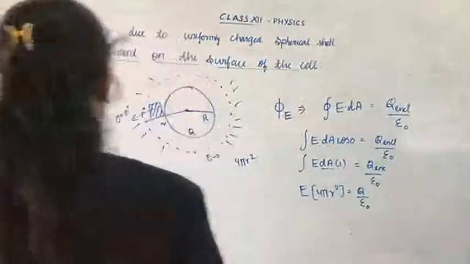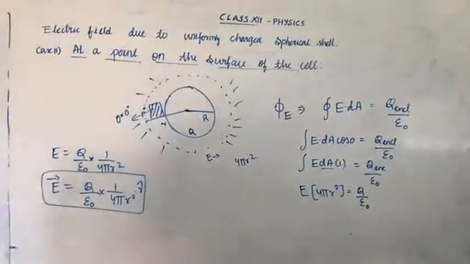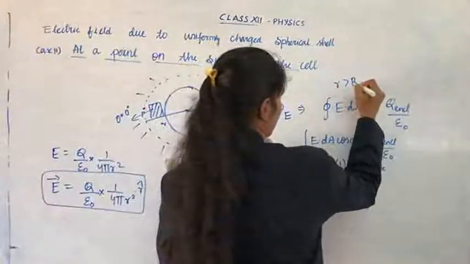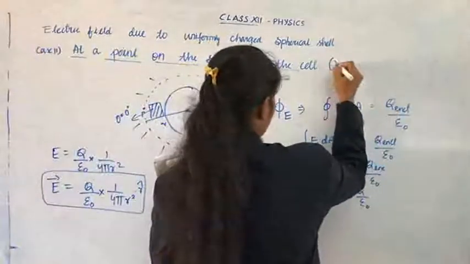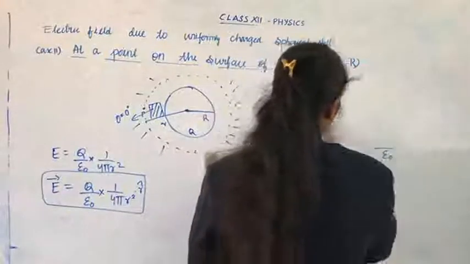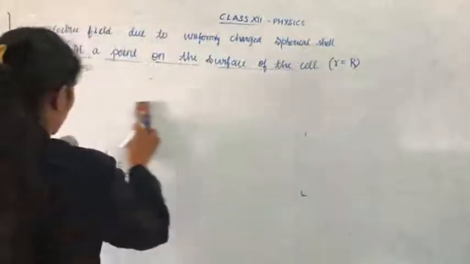So, on the surface of the shell, only one difference. In the previous one, small r is greater than capital R. But here, small r equal to capital R. That's all. A simple change only happens.